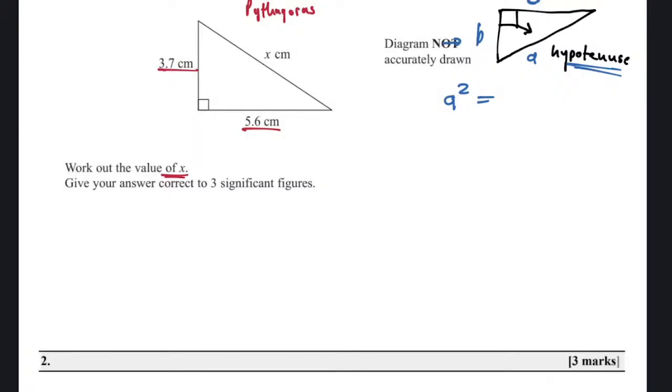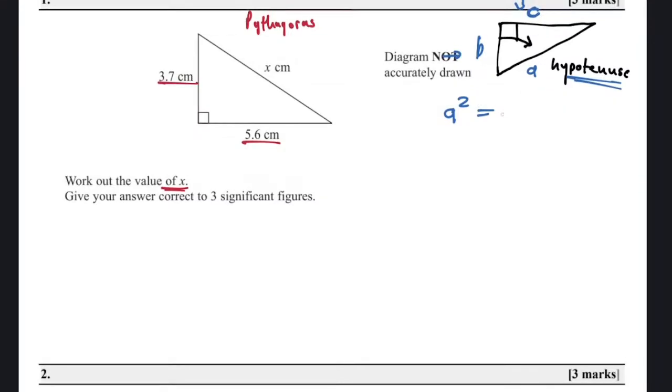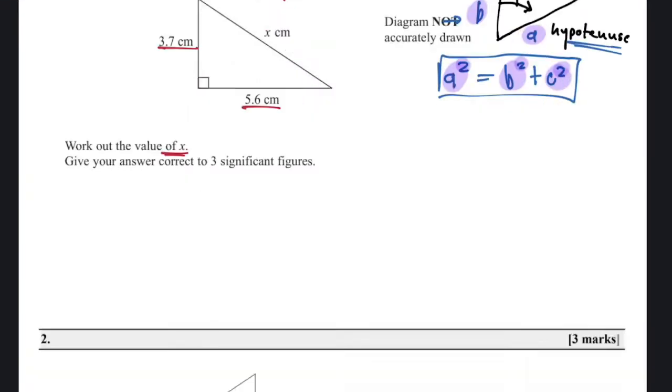It will be equal to the other two, which is B squared plus C squared. Are we together? Yes, sir. Why is A alone? Can you see that everything is squared in Pythagoras theorem? Everything has to be squared. And the hypotenuse should be alone. Then the other two, the B and the C, will be on the other side. What is the rule? Who should be alone in Pythagoras? Hypotenuse.